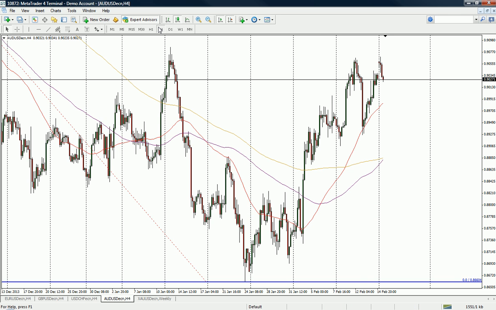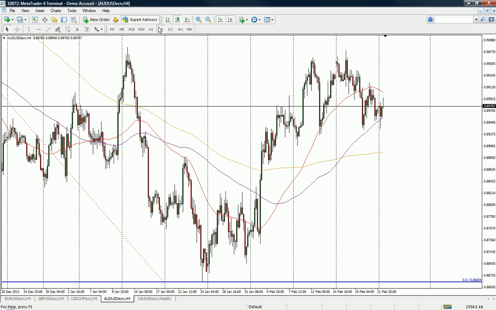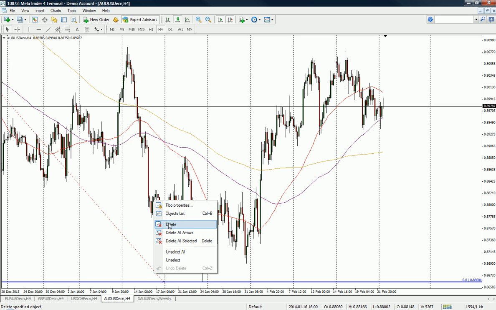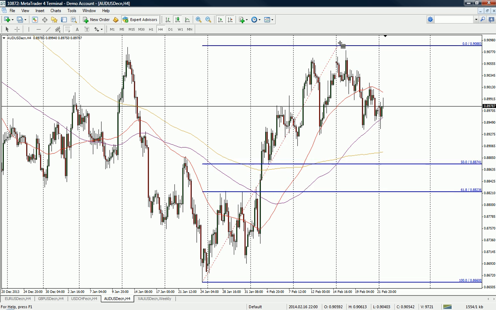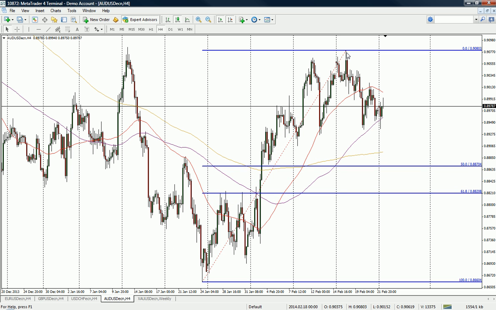But I do think it will come towards there. And if we flip it to the 4 hour, in terms of buying opportunities, I'll personally be looking at this fib here on the 4 hour. So this is from the low on the 4 hour chart to the high of the 4 hour chart. Nice uptrend. I mean, it is chopping around at the minute, and it's getting supported at